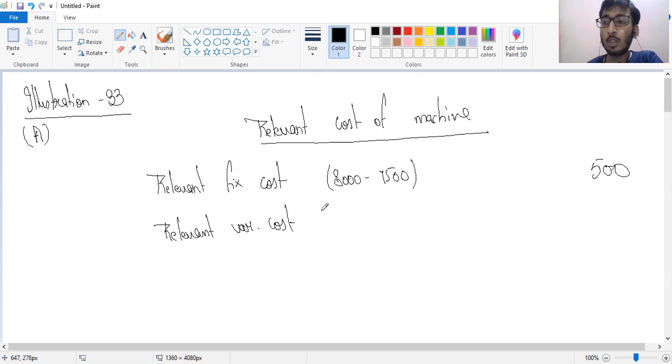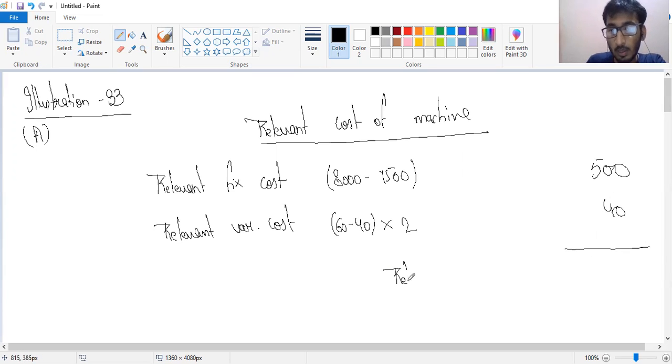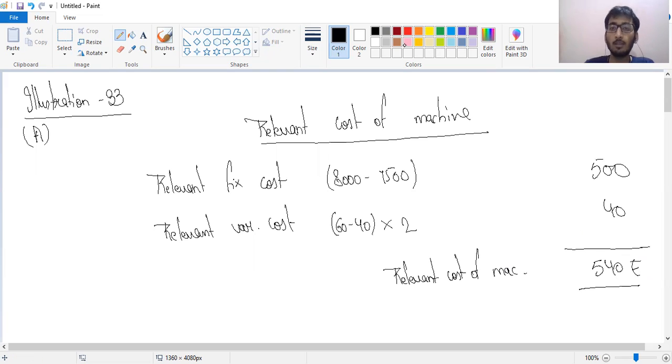If I do not use it for the project, then also I need to pay 40. But since I'm using it for the project, I need to pay 60, which means only 20 rupees extra. So relevant cost would be 60 minus 40, which is 20, multiplied by 2, so 40. So the relevant cost of the machine would be 540 rupees. Answer. Easy, very easy. Let's come to part 2.